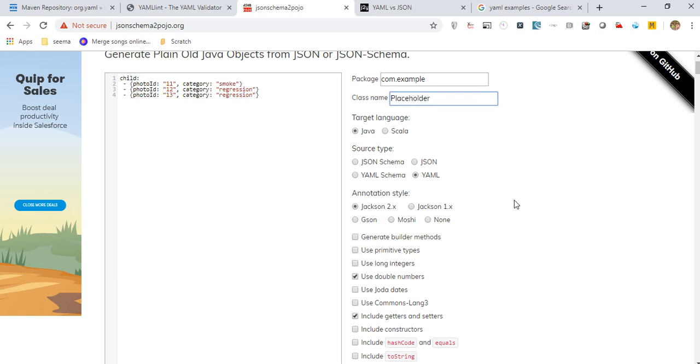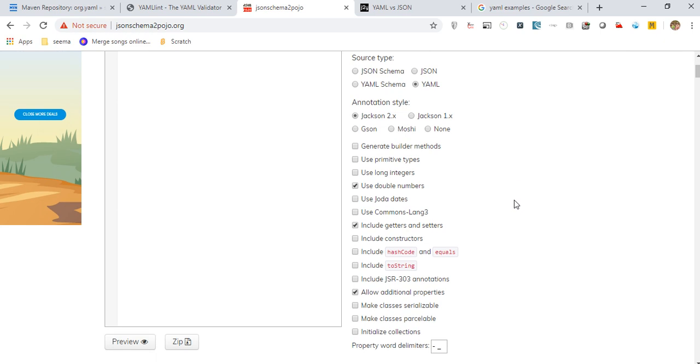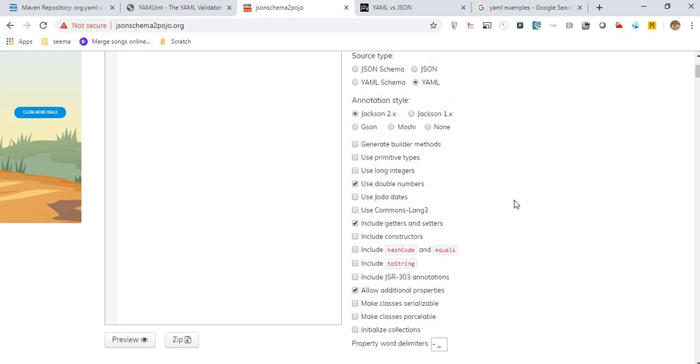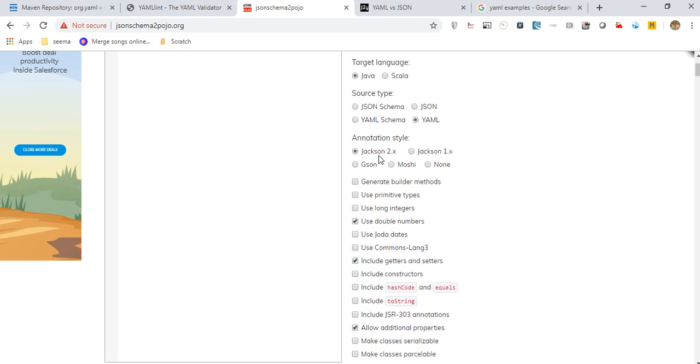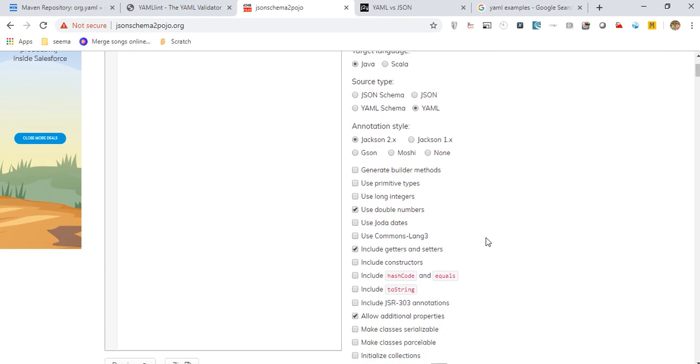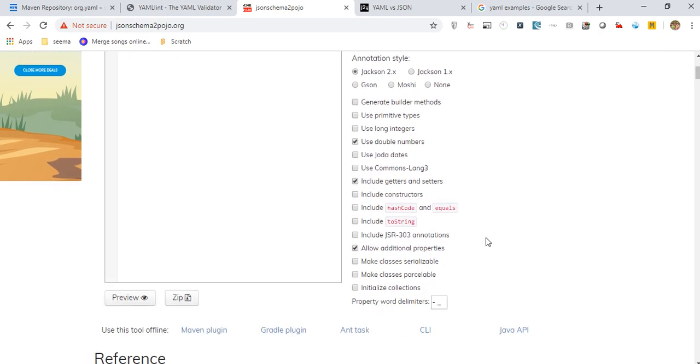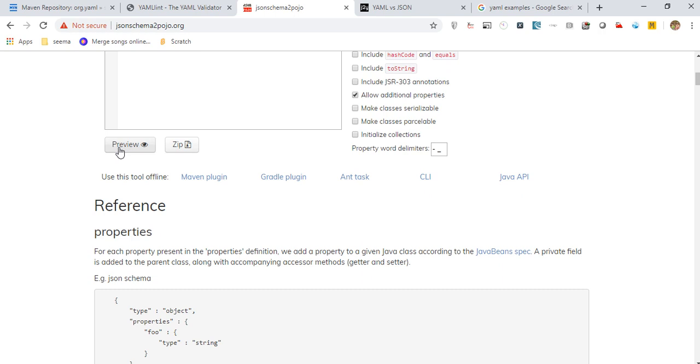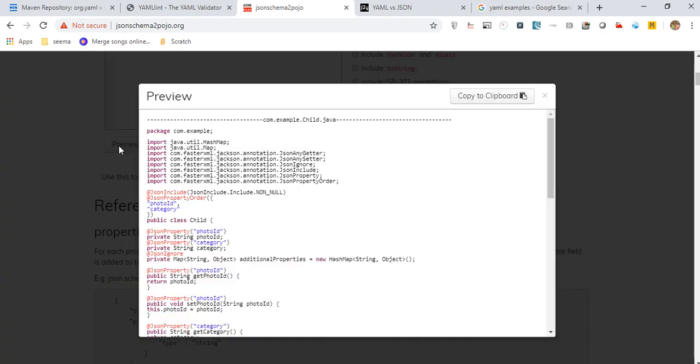I am not touching any other thing. Jackson, so this will convert to the Jackson library. Snake library support is not given, but we can still generate the POJO and can use it.